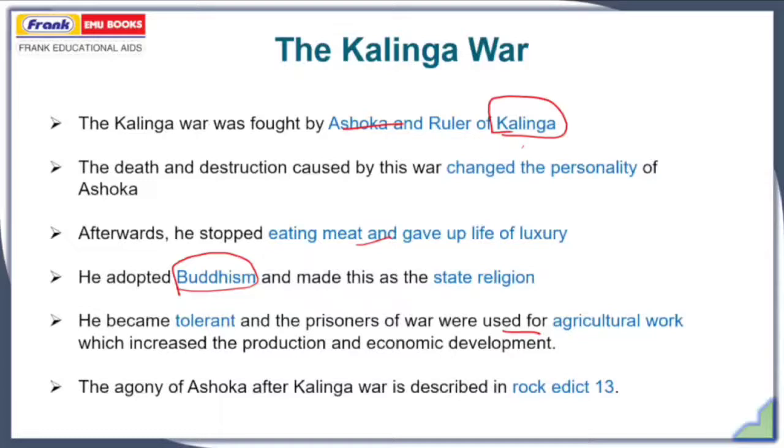This agony of destruction caused in the Kalinga War can be seen in Rock Edict 13, where Ashoka describes how much he was agonized after seeing the destruction caused by this war. So this war changed the life of Ashoka completely. Earlier he was completely violent, brutal and expansionist, and after this war he was more focused on state welfare than expansion. Now we should know how large this empire was, because it is considered to be one of the greatest empires in the world.